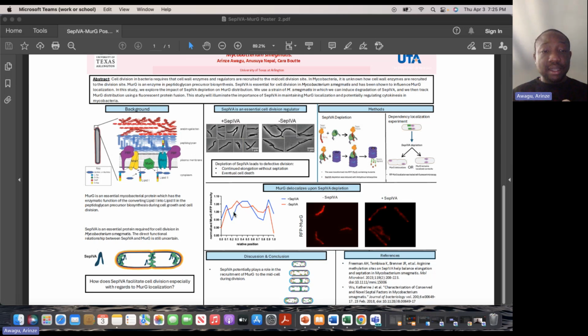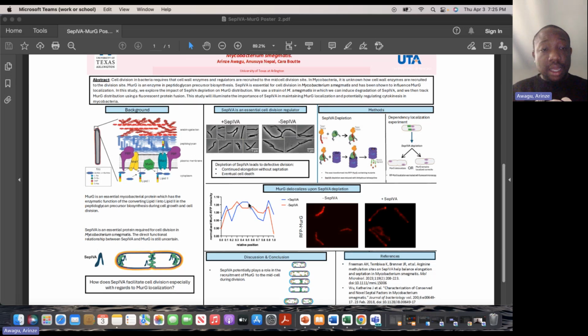This suggests that CEP4A plays a role in recruiting MurG to the mid-cell. And as we can see here, in the blue are the cells that were not depleted of CEP4A, and we can see that MurG remains localized at the mid-cell division site. This finding highlights CEP4A as a potential regulator for cytokinesis in mycobacteria, although the exact mechanism remains uncertain.